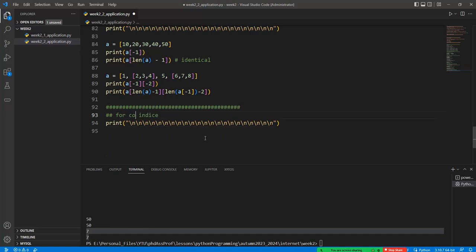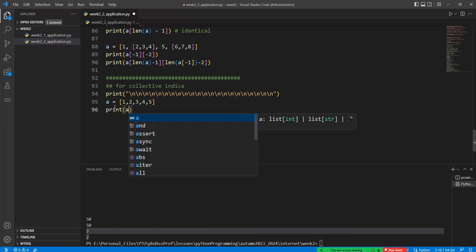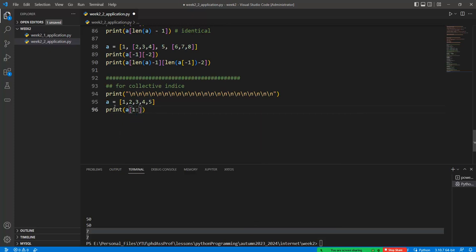We also have a collective slice here. For example, a can be defined with 1, 2, 3, 4 and 5. What happens if I use the bracket 1 double dot 3? What's the outcome of this code? In this case, it's 1, 2, 3. We can get the slice by using the double dot operator, and so in the page we have the 2 and 3, but in the list type.